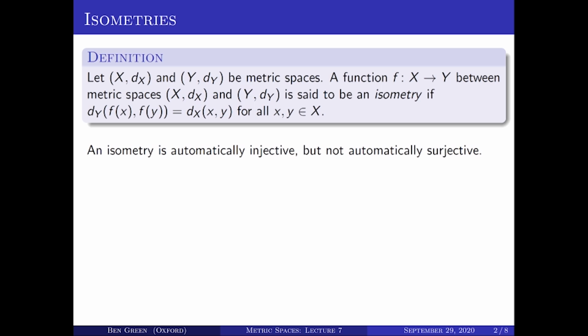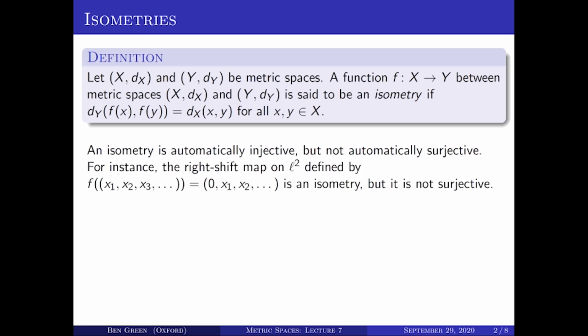Now, it's a very easy exercise to show that isometries are necessarily continuous. In fact, you can take delta to equal epsilon in the definition of continuity. They're also automatically injective. That's also a straightforward exercise. But they're not automatically surjective.